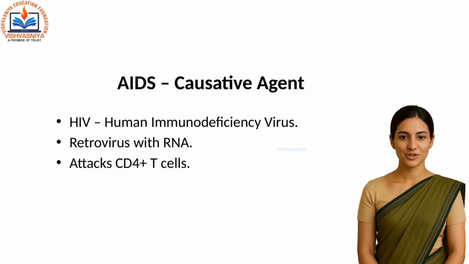Now let us focus on AIDS, acquired immunodeficiency syndrome. It is caused by HIV, the human immunodeficiency virus. HIV is a retrovirus that carries RNA as its genetic material. It mainly attacks CD4 plus T cells, which are important immune cells, and slowly weakens the body's defense system.